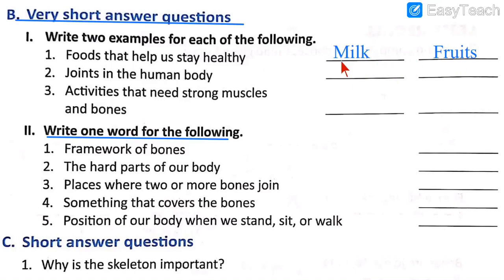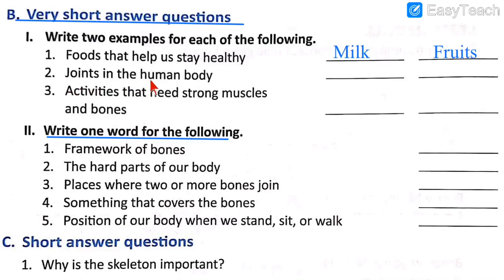So the two names I have written over here are milk and fruits. Learn the spelling and write the answer. M-I-L-K, milk. F-R-U-I-T-S, fruits. Milk and fruits are the two foods that help us stay healthy. Healthy means you will never fall ill. If you eat these foods, you will not fall ill. Foods that help us stay healthy, milk and fruits.